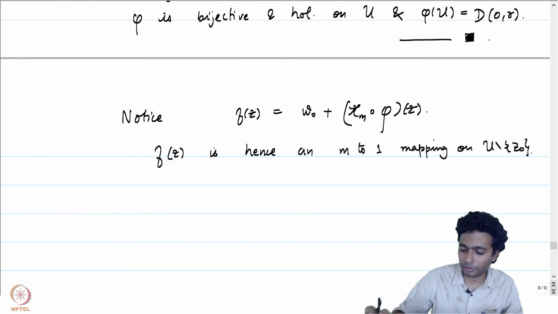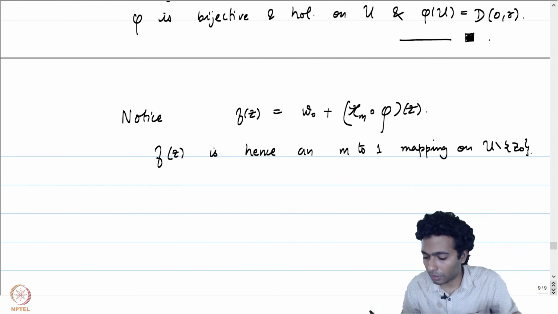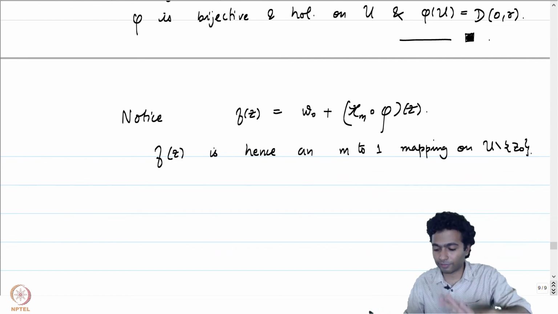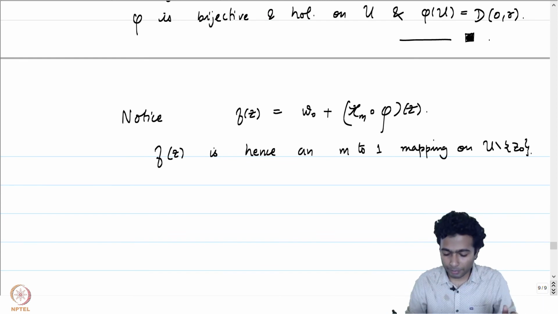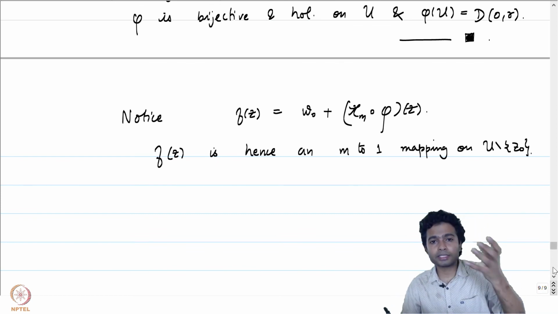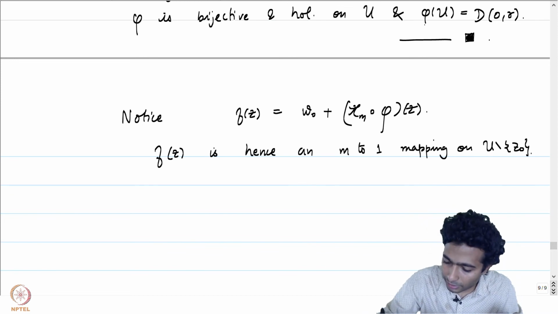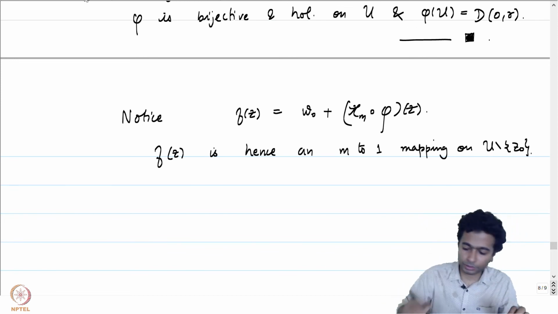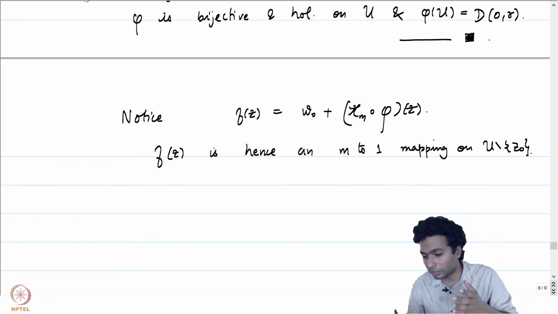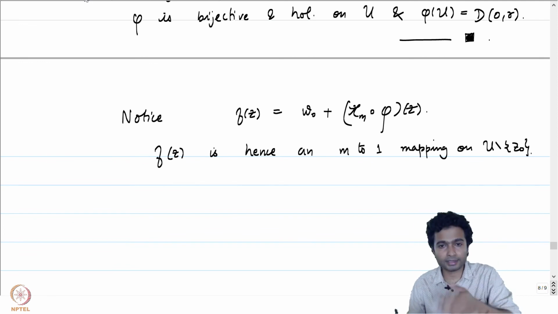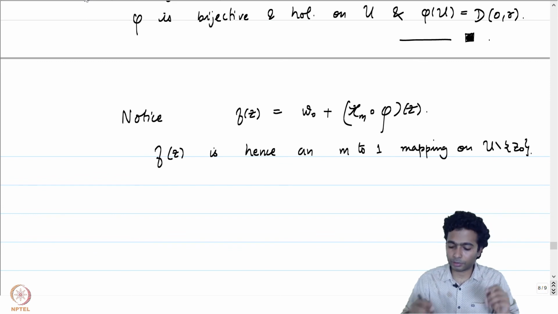Z naught has to be removed because z naught is what is getting mapped to 0 by phi, and therefore on the punctured disk our mapping is going to be an m to 1 mapping. Yeah, this is following because phi of u is precisely D0 r. That is why this particular arrangement was made, so that the image is exactly D0 r, and then on the punctured disk D0 r minus 0, our map pi m is an m to 1 mapping. So f is going to be an m to 1 mapping on u minus z naught.